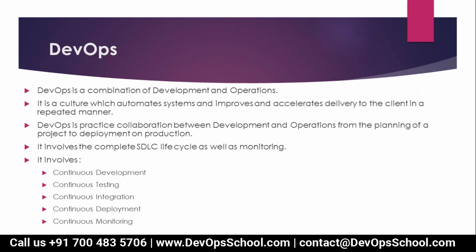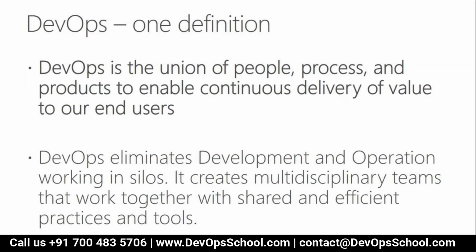Okay, there's no downtime. What happened, Arun? Anything else? Nothing. Okay. Now, DevOps is the union of people, process, and products to enable continuous delivery of value to our end users. Correct? It is the union of people, process, and products to enable continuous delivery.